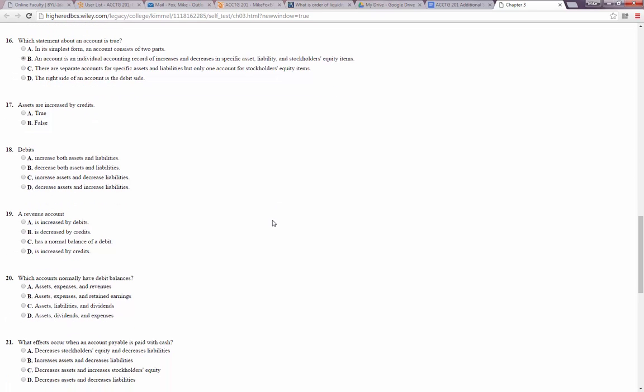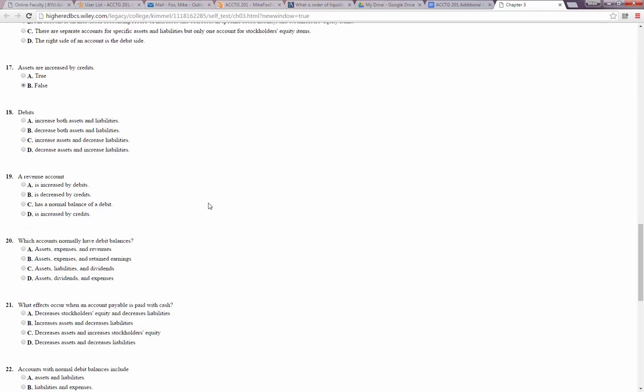17. Assets are increased by credits. Assets are increased by debits and decreased by credits, so that is false. 18. Debits increase both assets and liabilities. That's not true. Decrease both assets and liabilities. That's not true. Increase assets and decrease liabilities. That's true. Okay, so a debit increases assets and decreases liabilities.